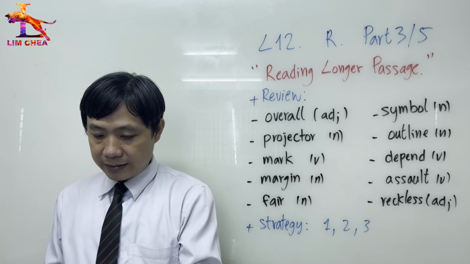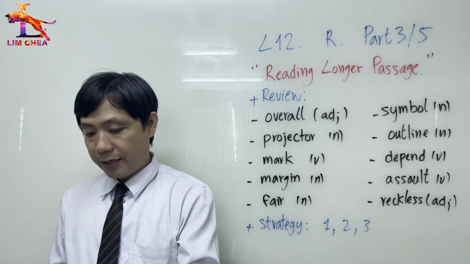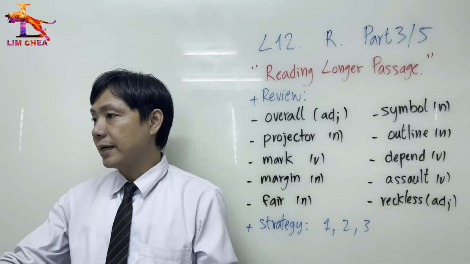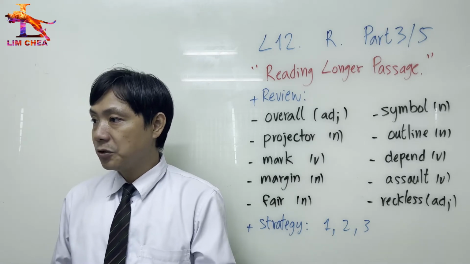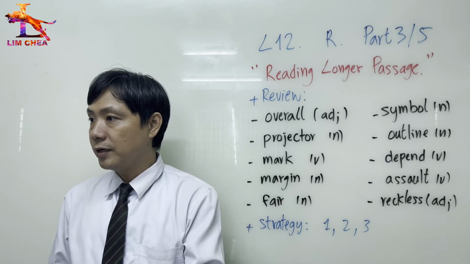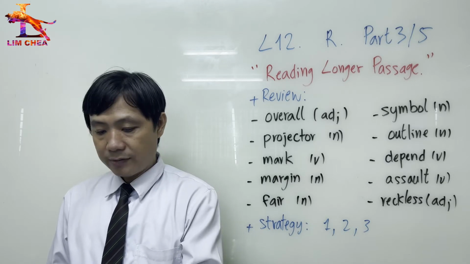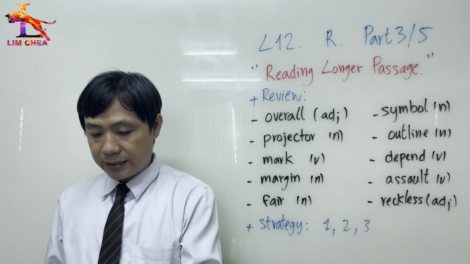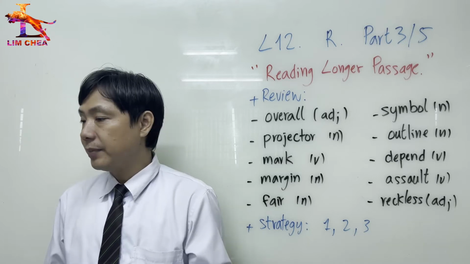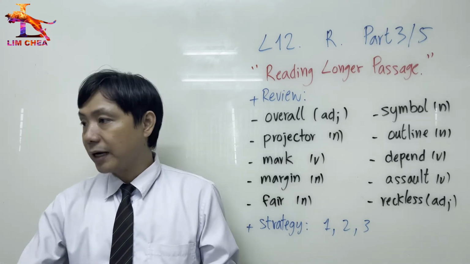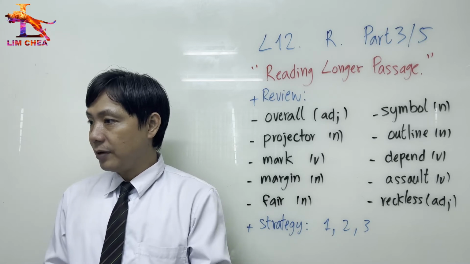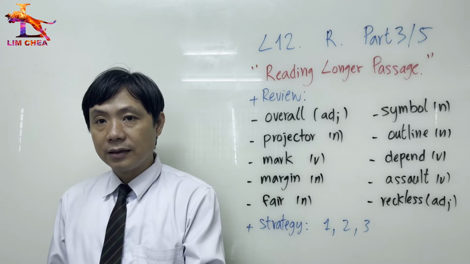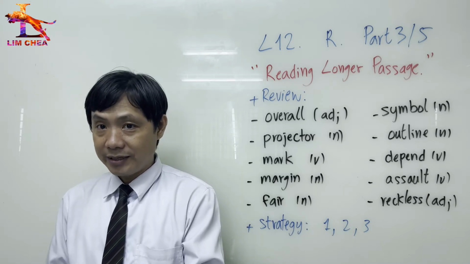The word is mark, make a visible impression or stroke on. We can say signal, indicator, notice. When you write something, you mark something, right? To make another person know what's in it. Yes, of course. The word is margin, the edge or border of something. We can say boundary or limit, at the edge of something, like the edge on the book, right? In Khmer, what does it mean? Right? Very good.